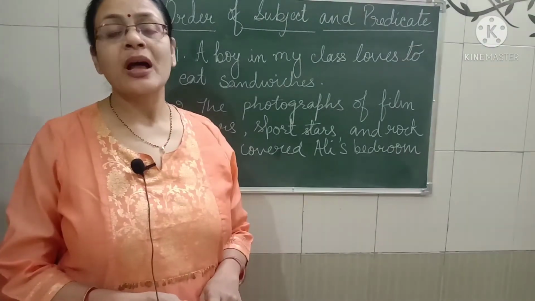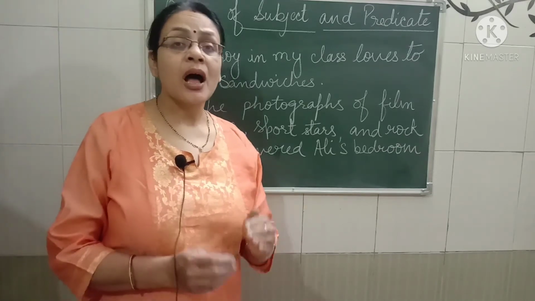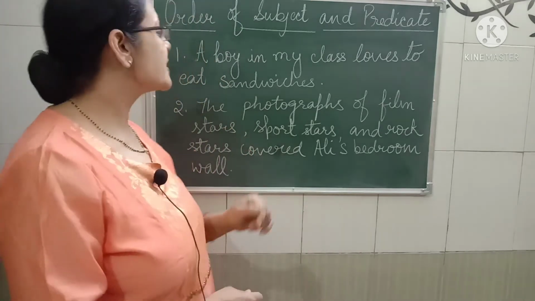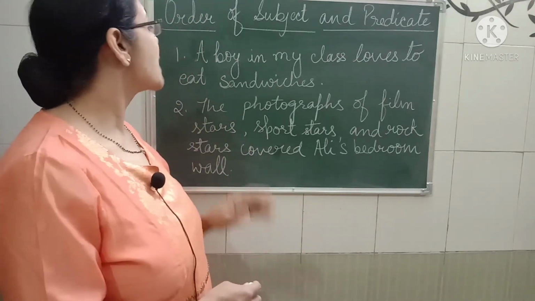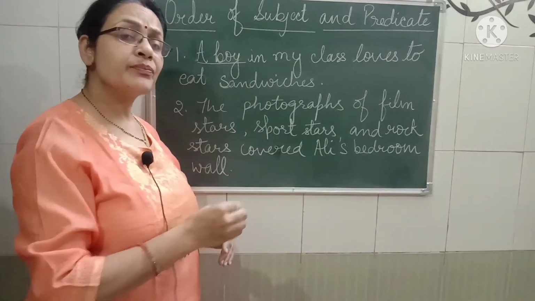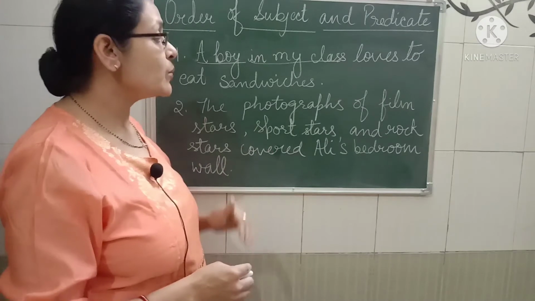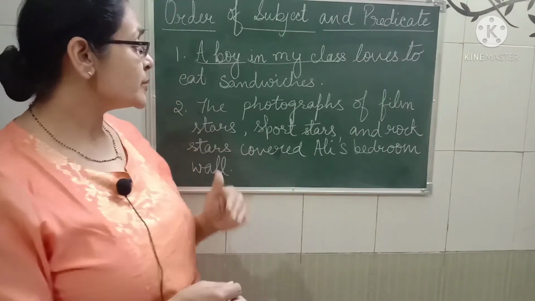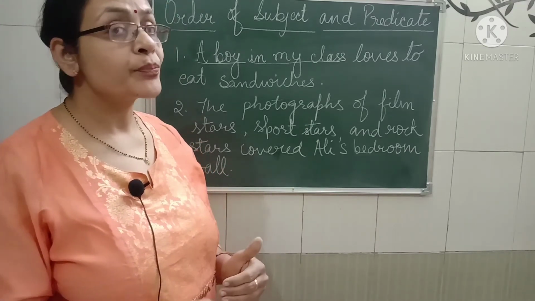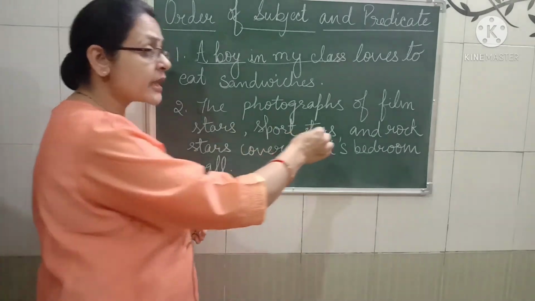So many rules, children. I am going to tell you about simple subject and compound subject. How will you differentiate between a simple and a compound subject? Let's have a look. A boy in my class loves to eat sandwiches. Here what I have written: I have told you about a boy in it. In my class is a phrase that is so simple. Now see the second one. The photographs of film stars, sports stars and rock stars covered Ali's bedroom wall. Now here I am talking about so many film stars, rock stars and sports stars.